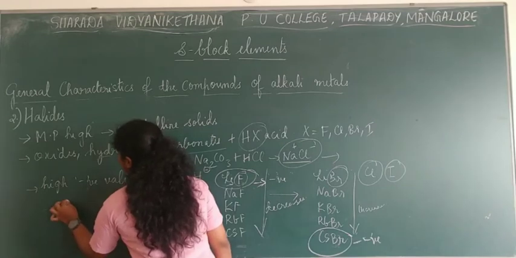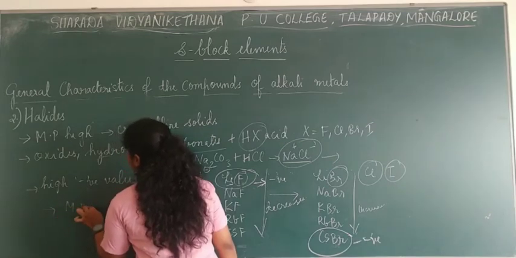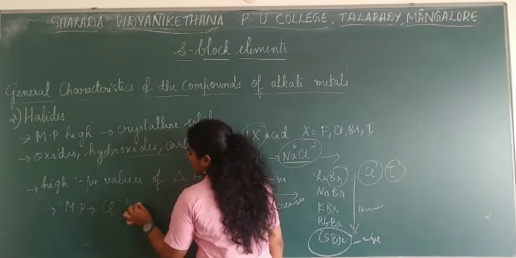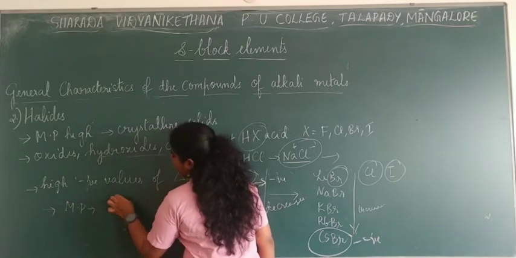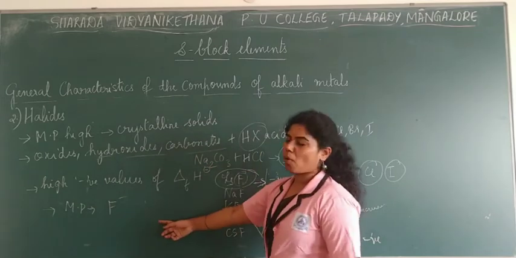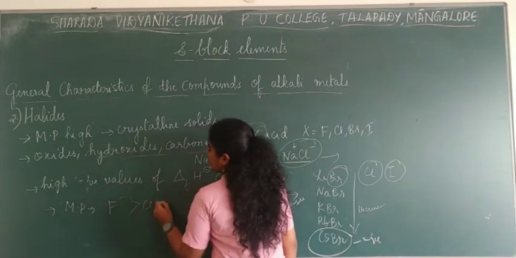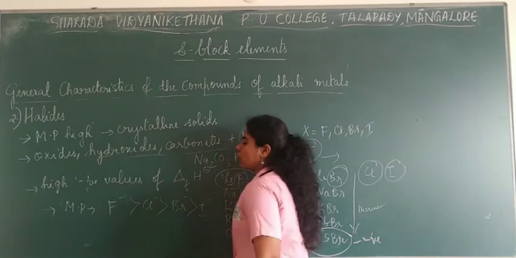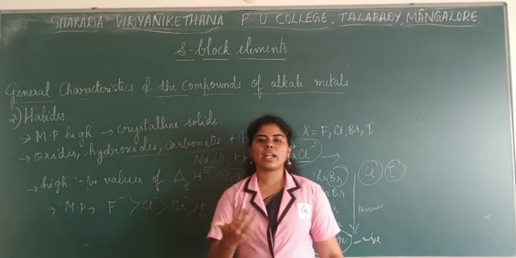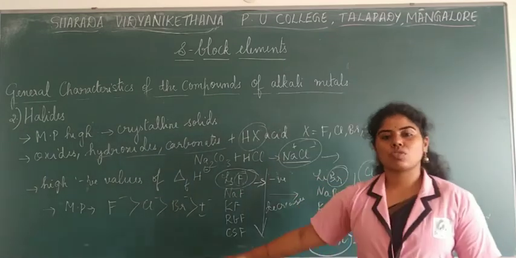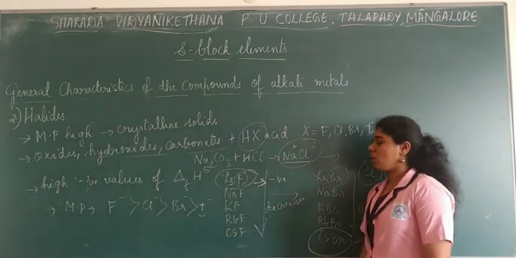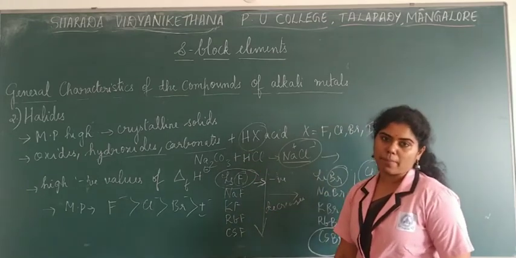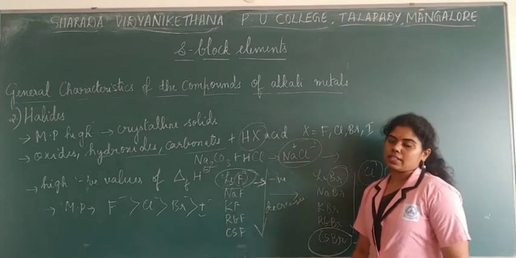Then you have chlorides, then bromides, and then iodides. Since fluoride is the most electronegative, they will have high values of melting points too. So these are some of the characteristics to be remembered under these halides.